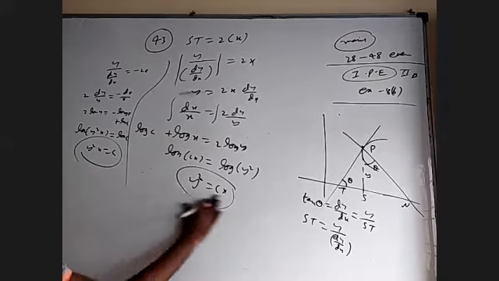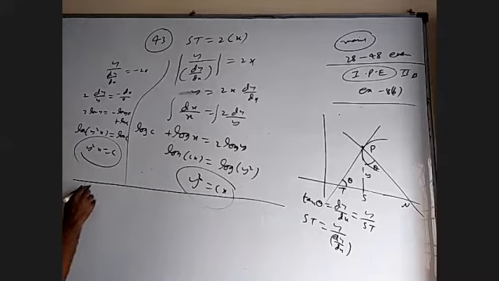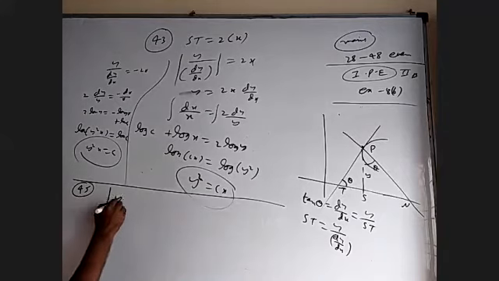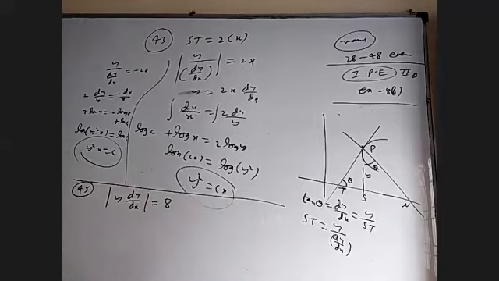Okay, 45 is also quite similar. They said subnormal at any point of the curve is constant. So that is mod y dy by dx is constant, and that is 8. They're not even asking us to solve. They just asked only the differential equation. Actually, the plus or minus 8, they give only plus 8 might be.